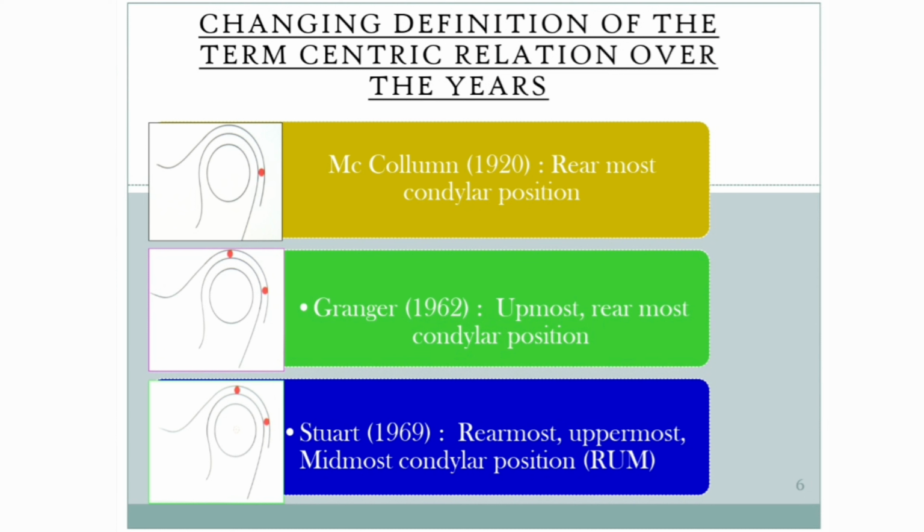Okay, now let's have a look at the changing definition of the centric relation over the years. In 1920, McCollum defined centric relation as the rearmost condylar position, whereas in 1962, Granger defined it as the uppermost rearmost condylar position, and in 1969, Stuart described it as the rearmost, uppermost and midmost condylar position.